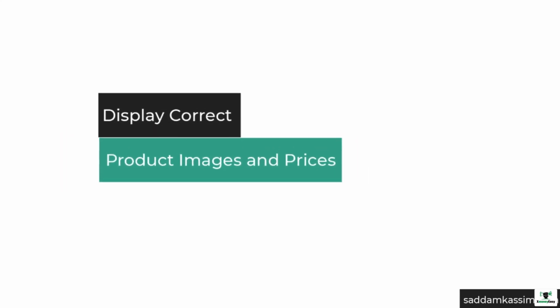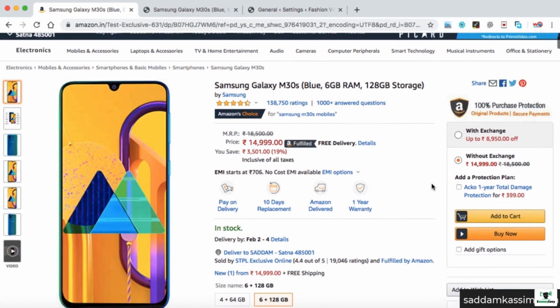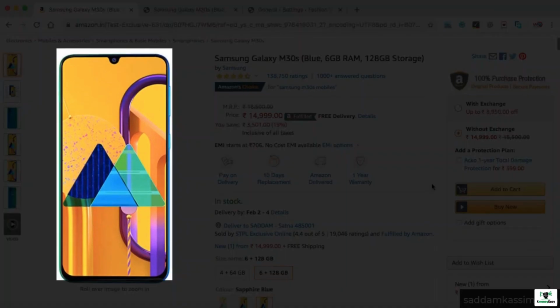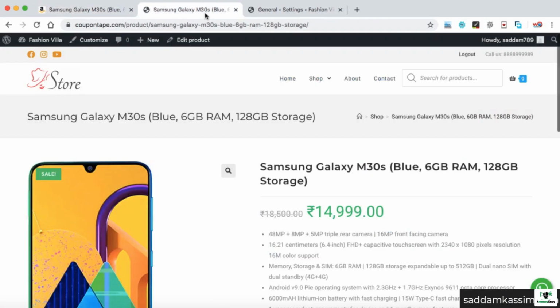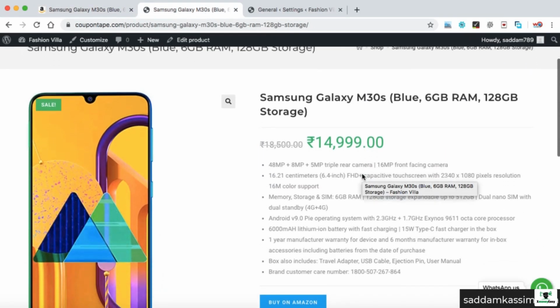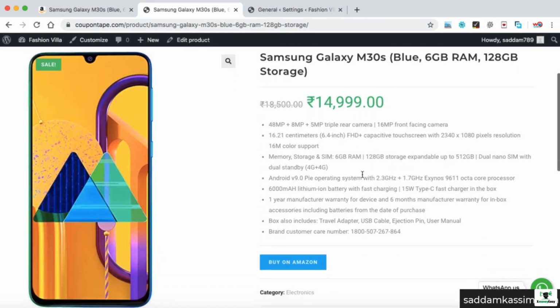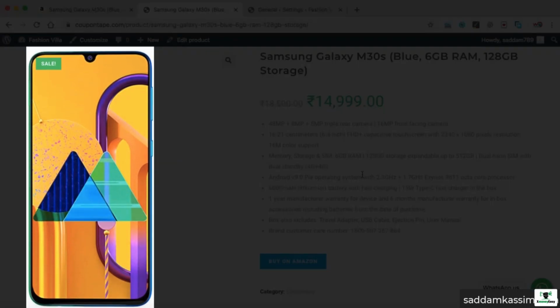This is a big Amazon affiliate policy update of the year. Two important factors have been specified in this new policy. The first point is that you must display the correct product image whenever it gets updated on the original Amazon product page. Don't worry, I will explain in the next few minutes what that means.